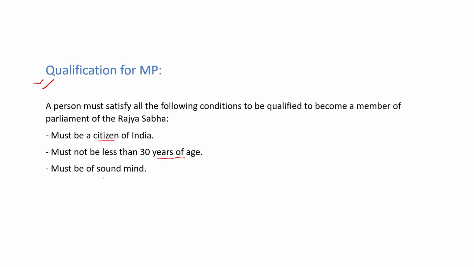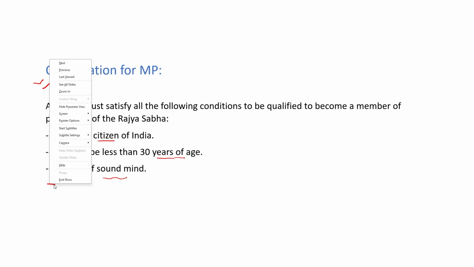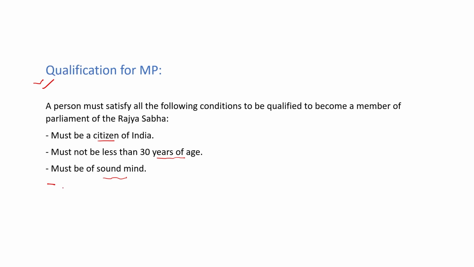And he must be of sound mind so that he can represent his union territory or state. He does not hold any post of profit. If he has any post of profit under the central government, under a state government or under any local authority, he must first resign, then he can be eligible to be an MP of Rajya Sabha.